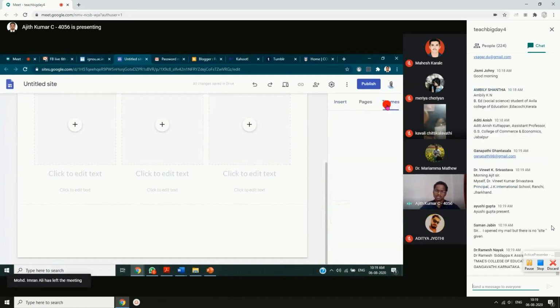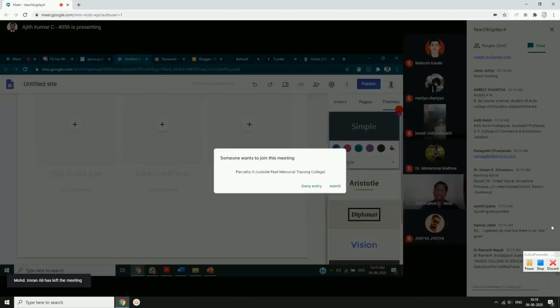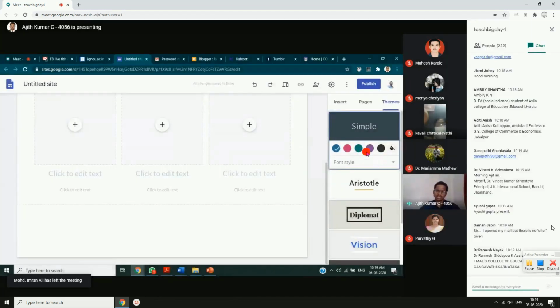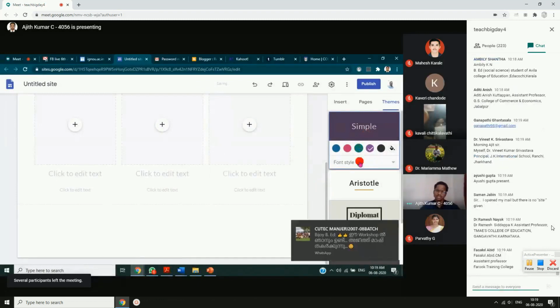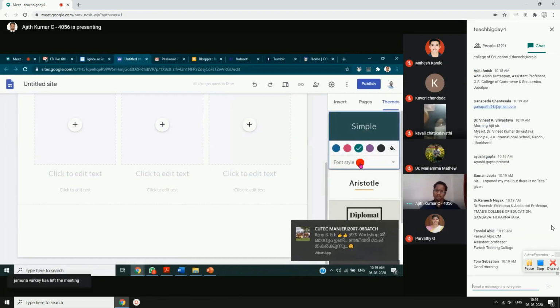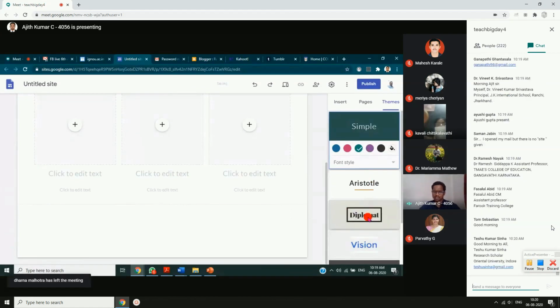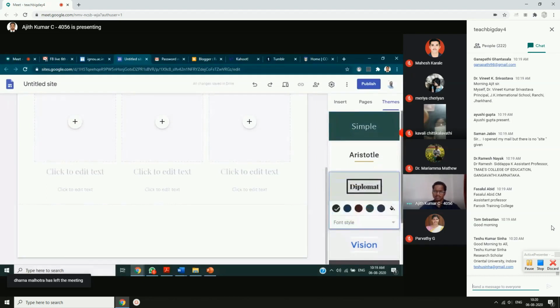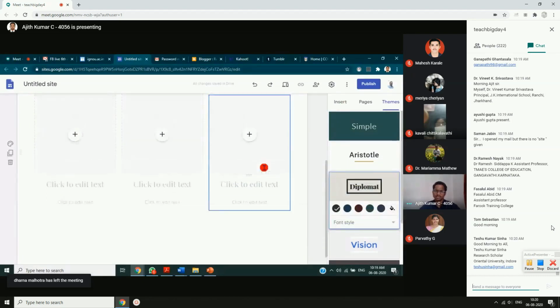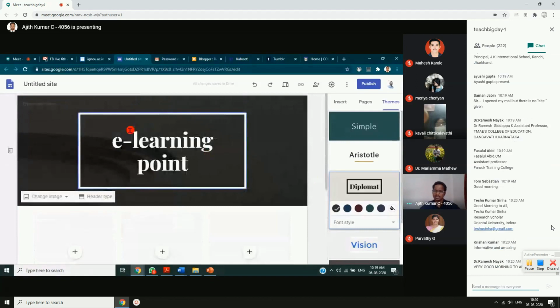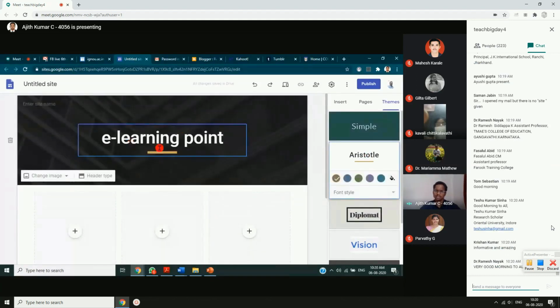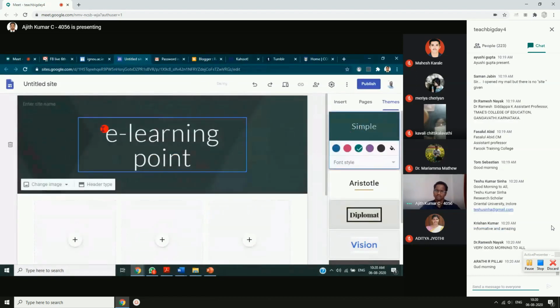Themes, let us see what is there in the theme. Simple, some color styles. Maybe I'll just select this. Then maybe something of this font style. Let us see whether there is any change in that. Yeah. So if you are selecting this font, you can see the changes happening here. Simple is very simple that way.